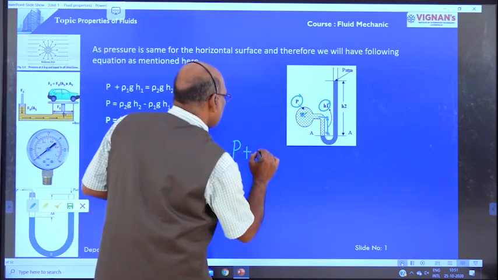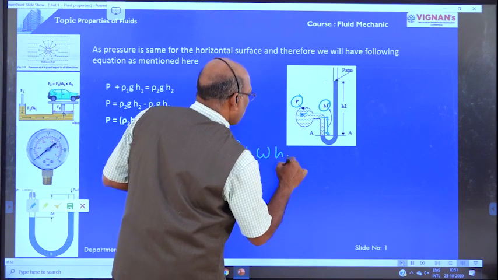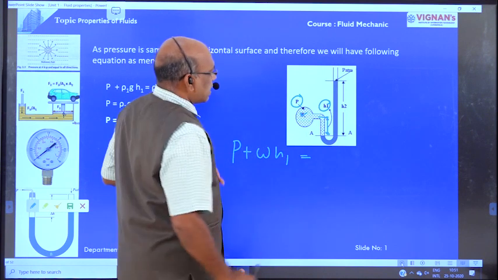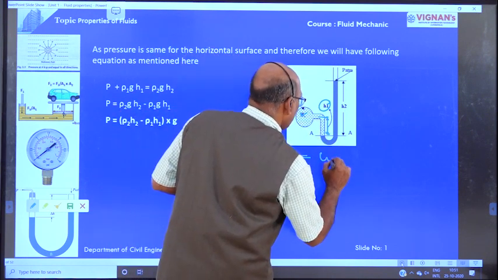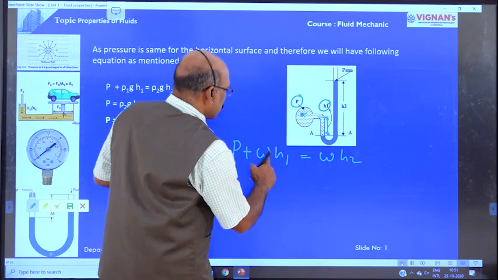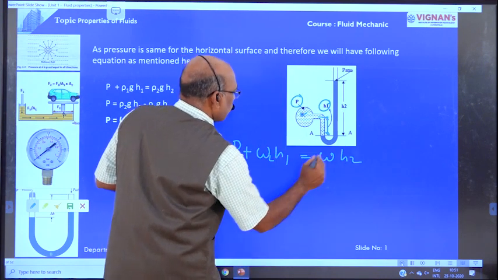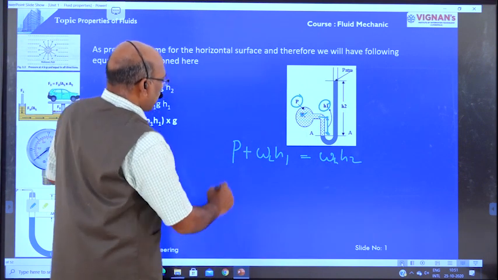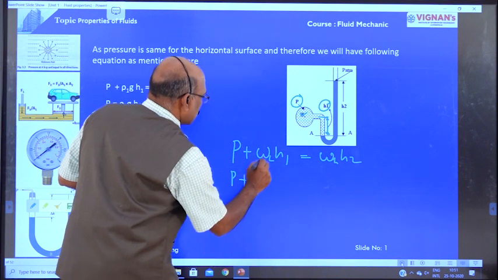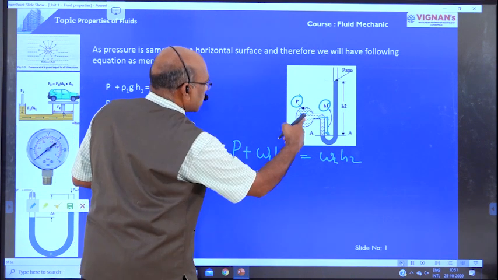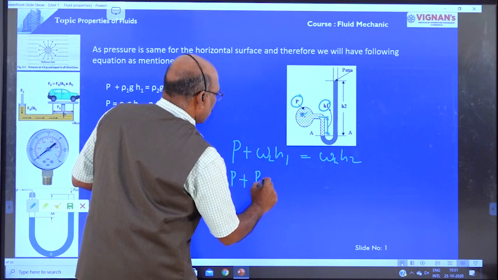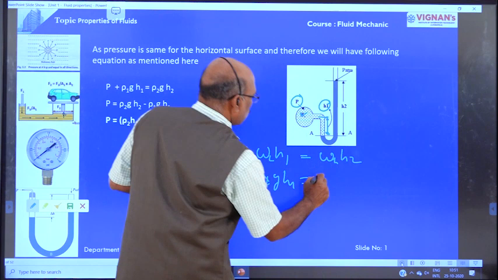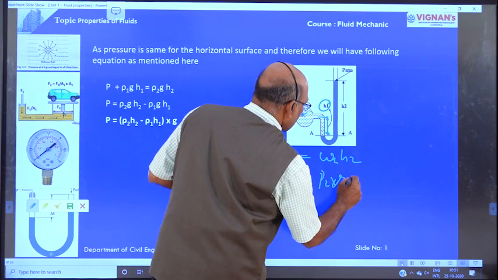Pressure is equal to, what is the formula? wh1, here this is nothing but h1, and that is equal to the right side pressures. Here also the same formula, wh2, that means weight density of the heavy liquid times h2. So P plus rho 1 g h1, where rho 1 is the density of the flowing liquid, is equal to rho 2 g h2.